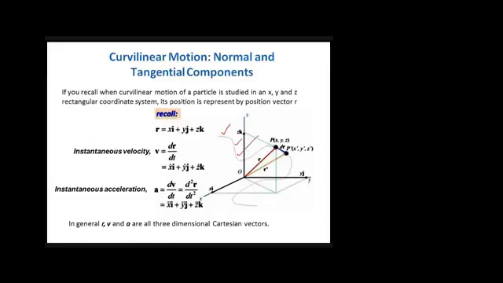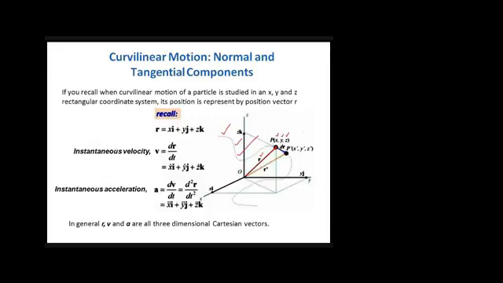If we want to analyze the position of the particle at any instant, for example at this instant, we need a position vector. The position vector is a vector that represents the position of the particle at any instant. To define it, we require three variables: x, y, and z.